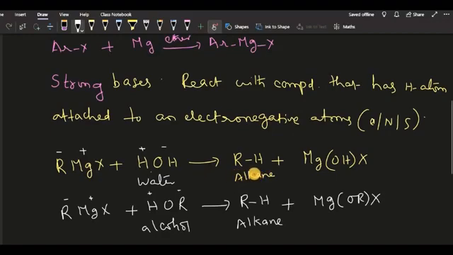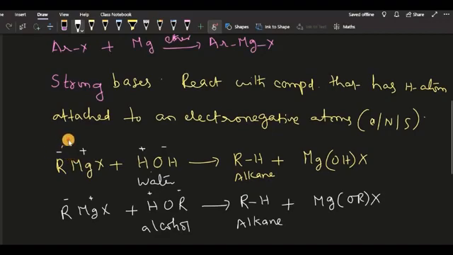RH is the conjugate weak acid of this water. So when water is strong, this alkane is weak. So we can understand that when the acid is strong, then the conjugate base is weak. Like that concept, this Grignard reagent attacks the water molecule and alcohol molecule.